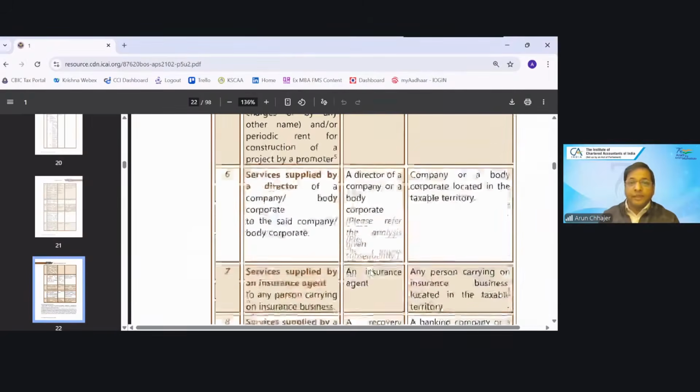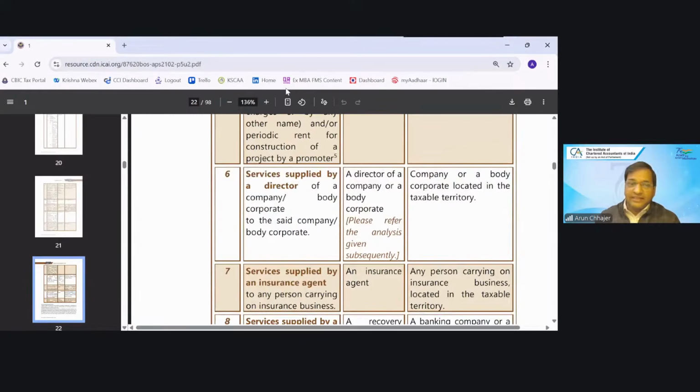Okay. Next category: service supplied by a director to the company or body corporate, then the company will pay the tax under RC. There is a very nice clarification, which you must read.